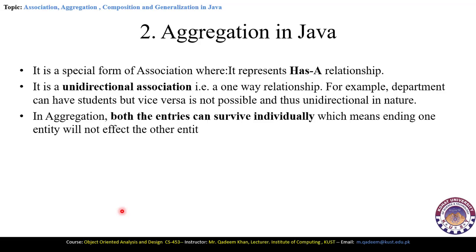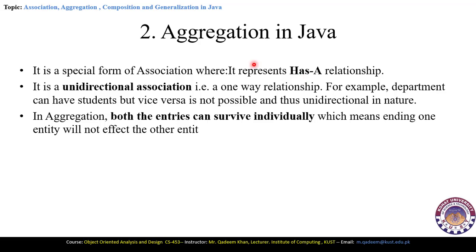Another important relation in UML is called the aggregation in Java. Aggregation is the association which represents the has-a relation. Has-a means that this is a certain relation where we associate one class with another class here. Has-a is a certain relation which in fact calls the collection. For example, we can say that car has a wheel. So basically car has four wheels. So that one particular wheel is the part of the car. So that's why car has a wheel represents the aggregation relation.